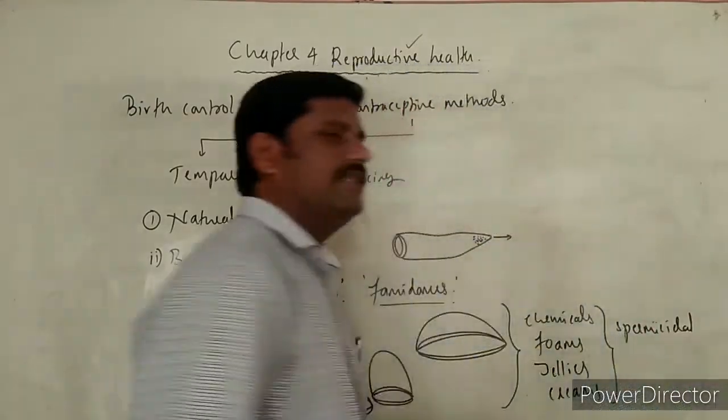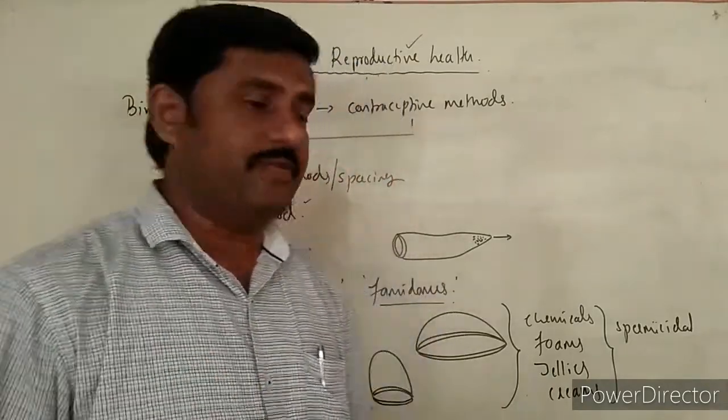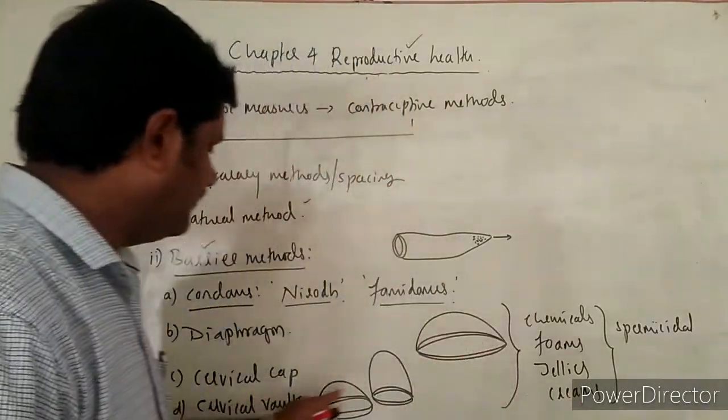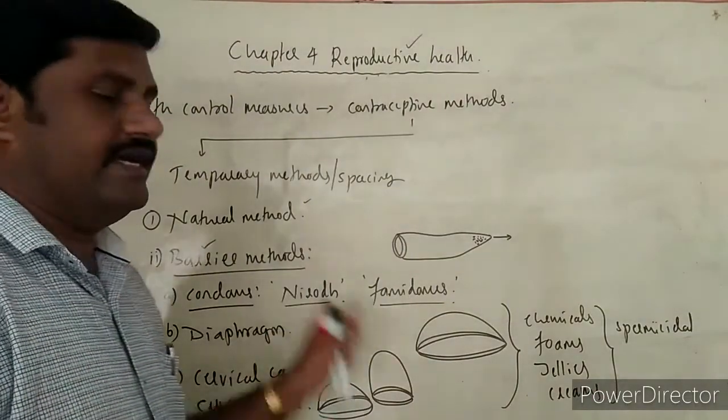Spermicidal in the sense that they are going to kill the sperms, and such chemicals are also used along with these diaphragms, cervical caps, cervical vaults, right?